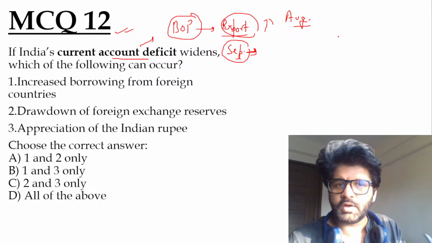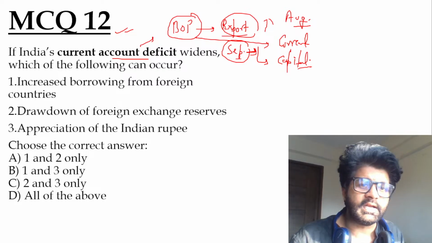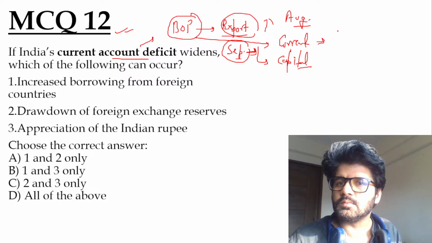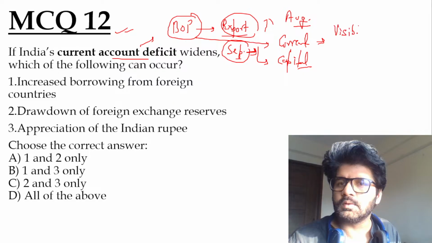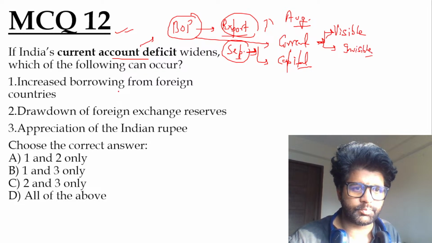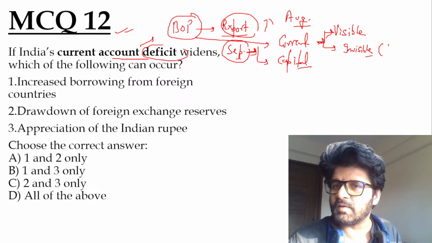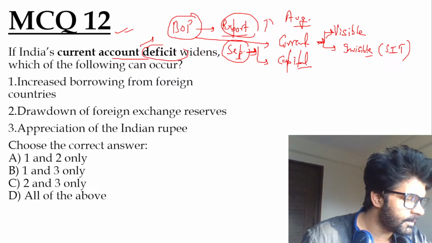So we have talked about BOP, we have talked about two components of BOP, current and capital. Do revise yesterday's Hindu. We have discussed it in detail. So current account, you have BOT and visible and invisible component. In visible component, you have balance of trade, merchandise export. And in invisible you have SIT, services, income and transfer. I'm not talking about this. We have talked about this yesterday.